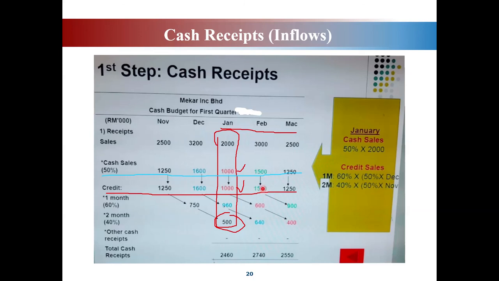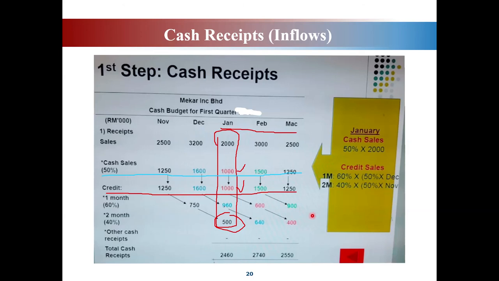So in March, how much does the company need to pay? It is 60% out of 1,500. So 60% times 1,500, you will get 900 ringgit, which will be paid in March.